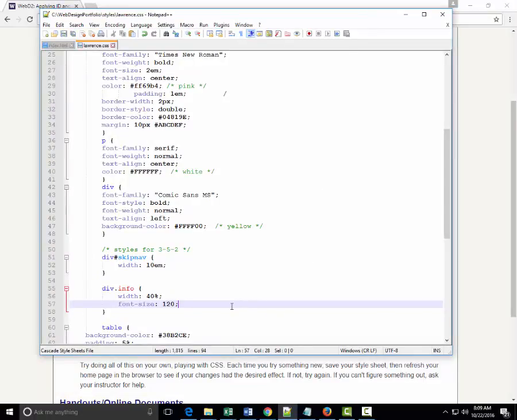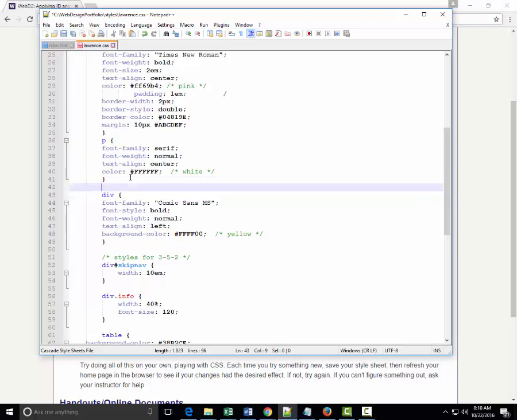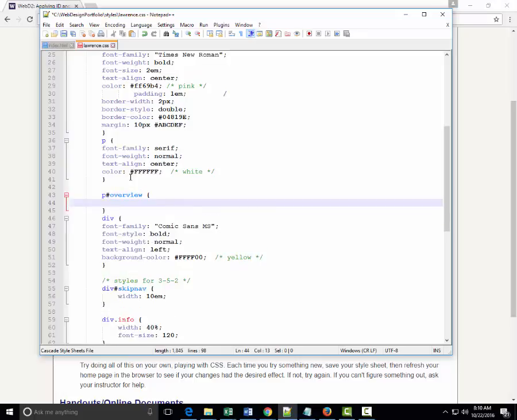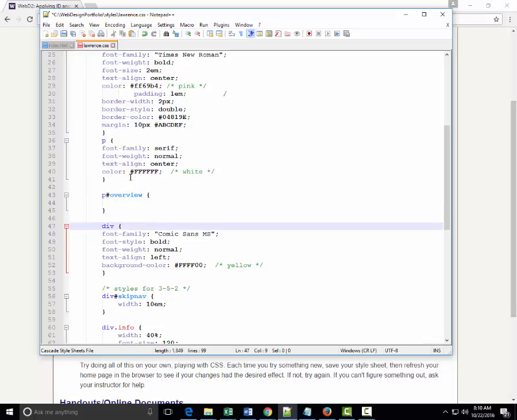So up until now, we've been formatting divs. In this case here, we want to create a paragraph ID. So in this case here, we want a p.overview, right? I'm going to clear that out.